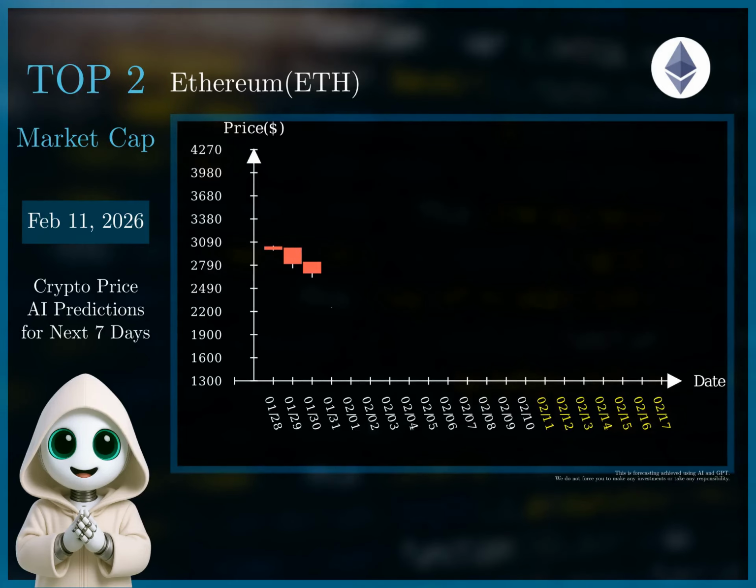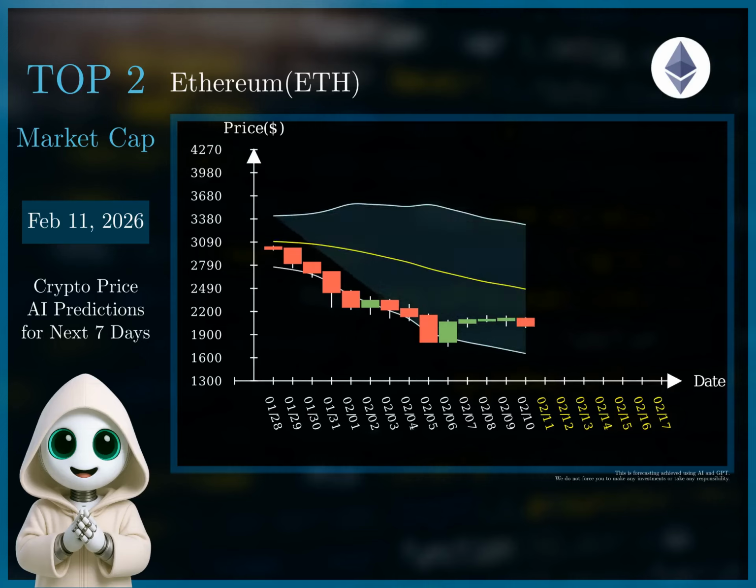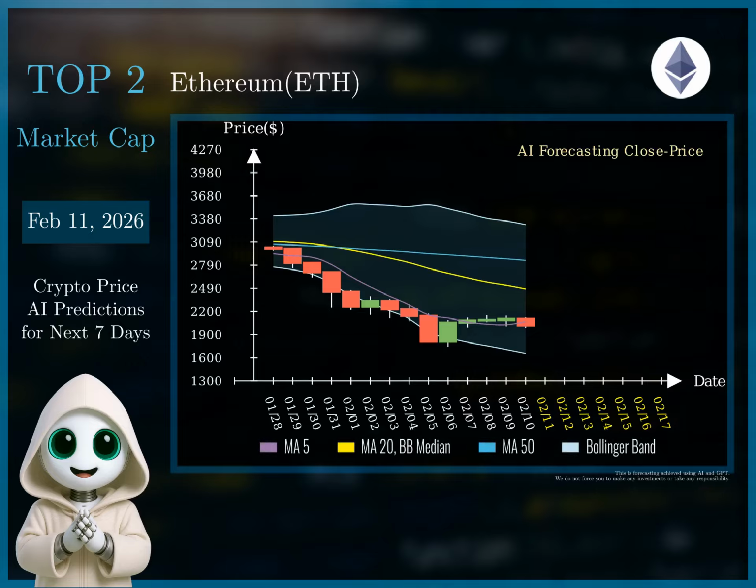Based on the historical data and forecast, Ethereum exhibits a downtrend, particularly evident in the recent forecast period with prices declining towards $1,690. The RSI consistently dips below 30, indicating oversold conditions, with a low of 18.4 on February 6, 2026. The Bollinger Bands also show a contraction, suggesting increased volatility and potential for a breakout.